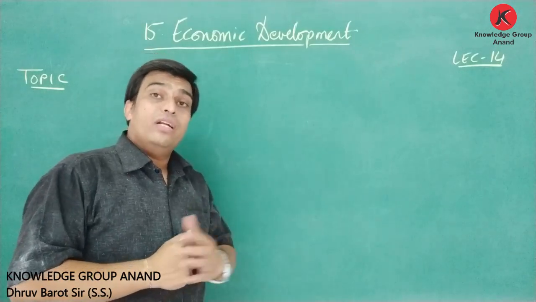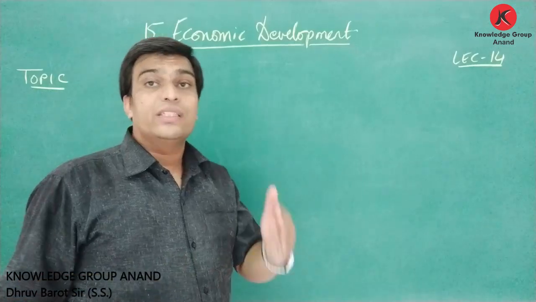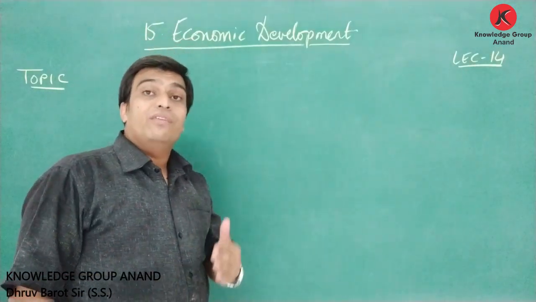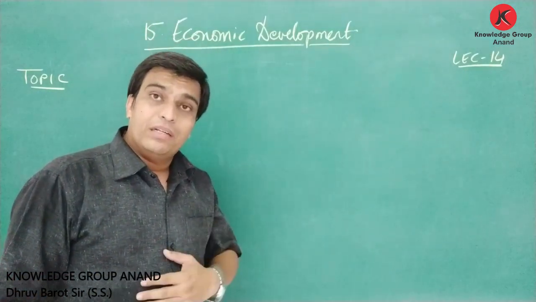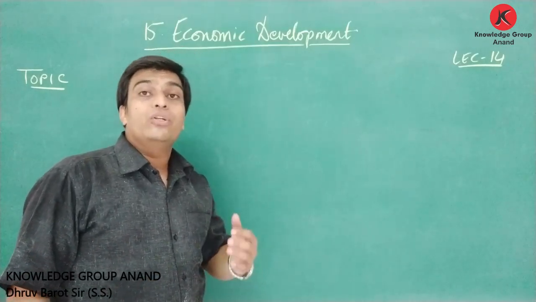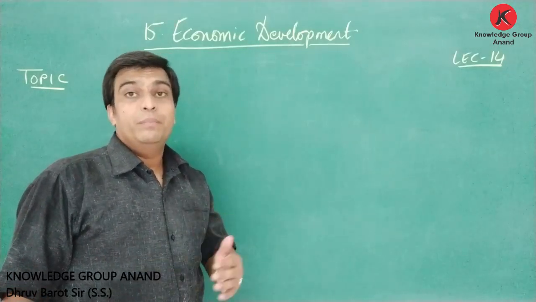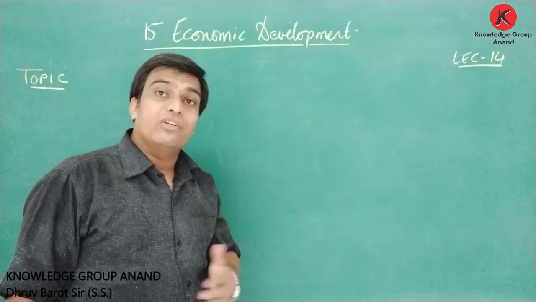Friends, after understanding these major differences, we discussed several features of a developing economy. Several features like per capita income is always less, population growth is more than 2%, and poverty, where one third of the population of that country lives under the state of poverty.